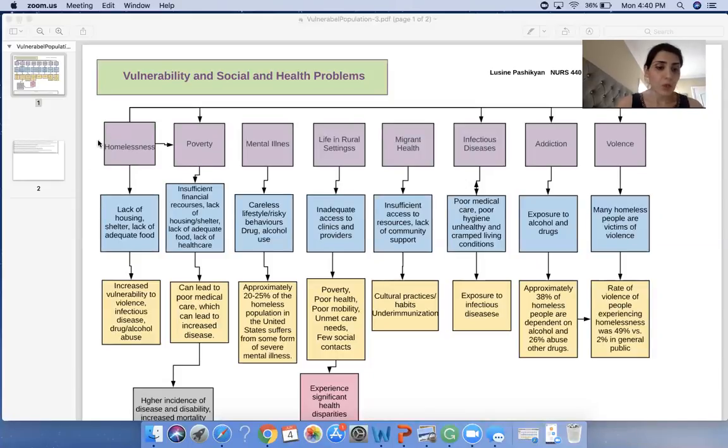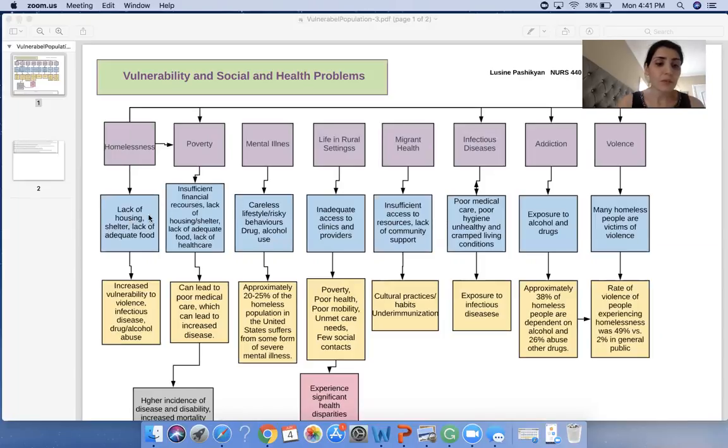Homelessness, the first one. According to National Health Care for the Homeless, a homeless individual is an individual who lacks housing, permanent residence, shelter, and who may be living on the streets. They also lack adequate food.